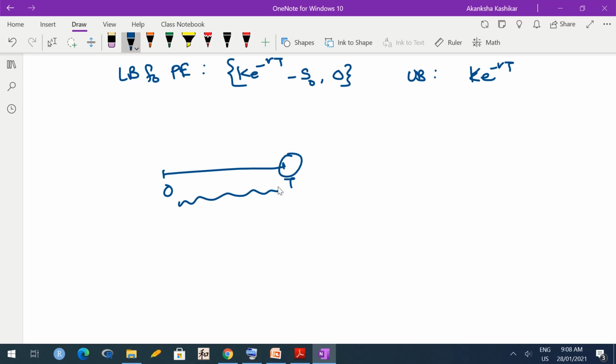Something which provides you more facilities would be worth more. Hence, American option prices, which are denoted by capital C and P, are always greater than or at least equal to European option prices. Hence, the lower bounds would work even for American options, because they are somewhere here, right? So even for American options, those lower bounds would work.